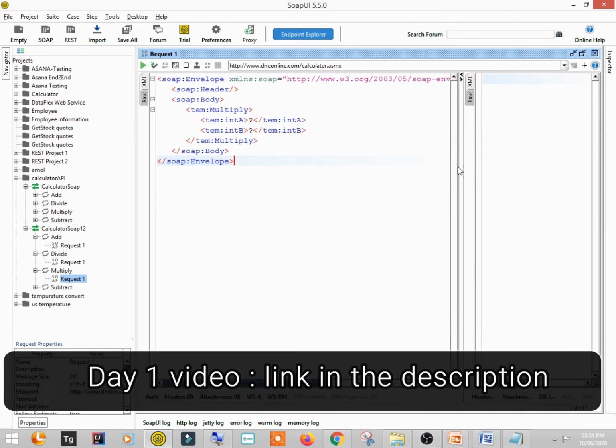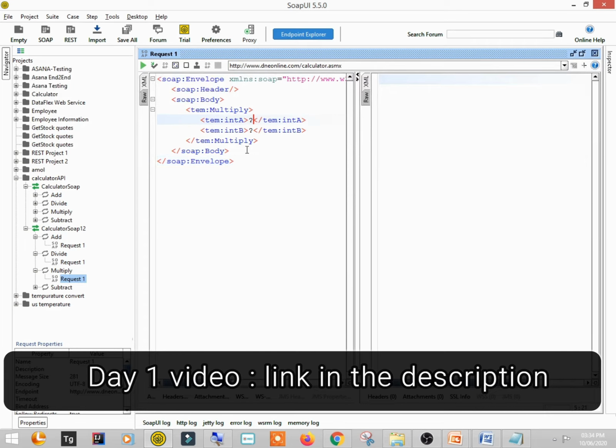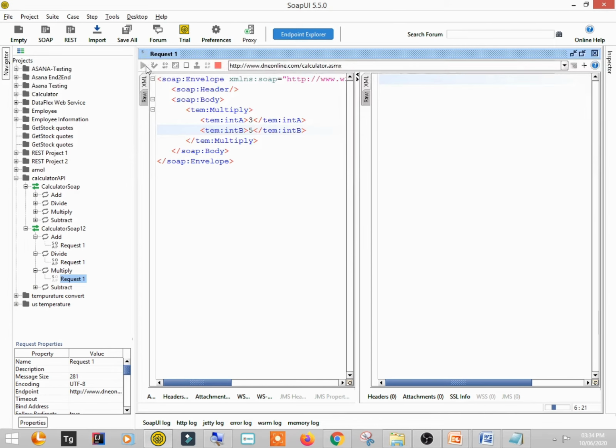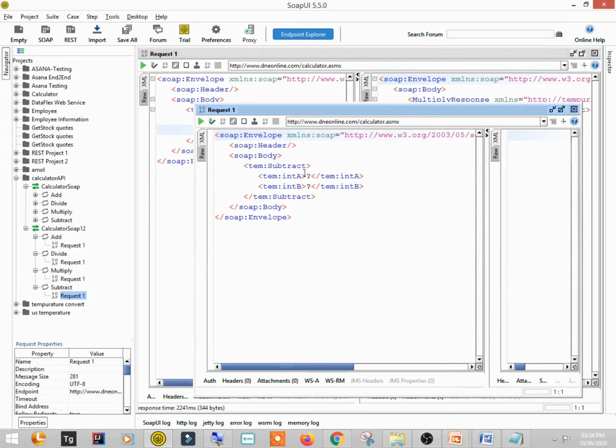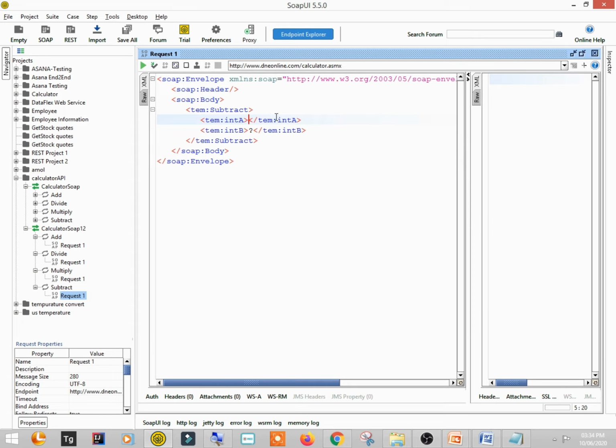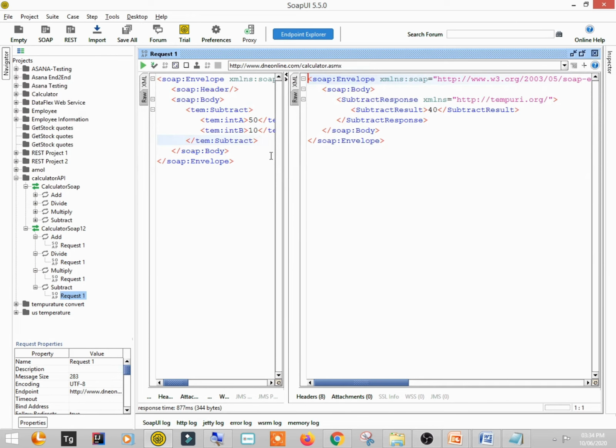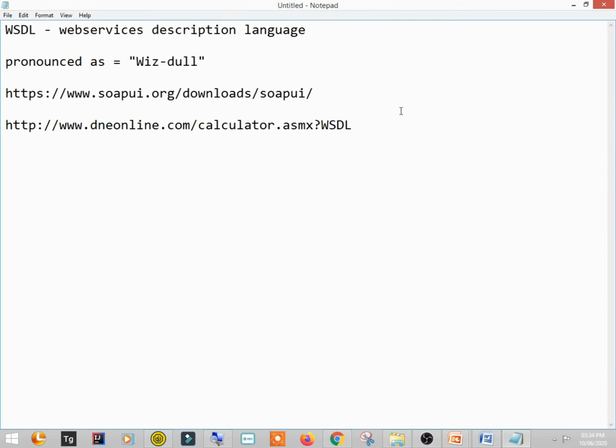Okay, so now multiply. So 3 into, let's suppose 5, it is 15, right? And the last one is subtract. Let's suppose 50 and 10, it should give me 40. Okay, right. So don't worry, I'm going to write each and every step that I have done, right? So this was just a demonstration, and I'm just writing all the steps.